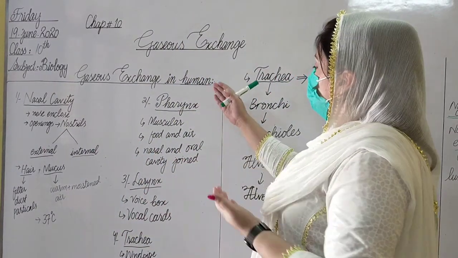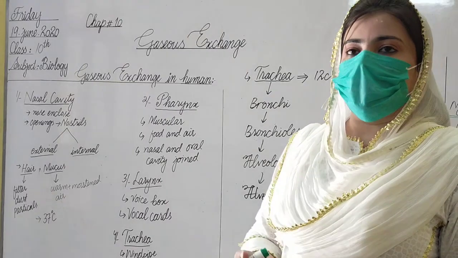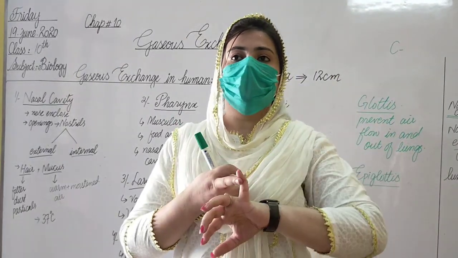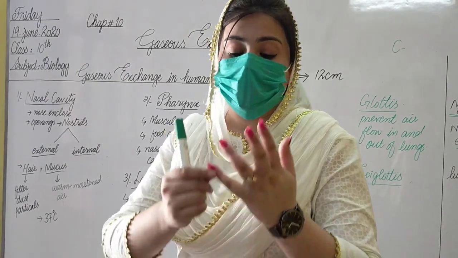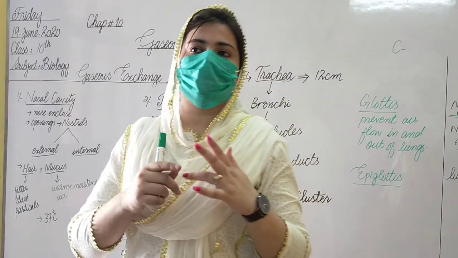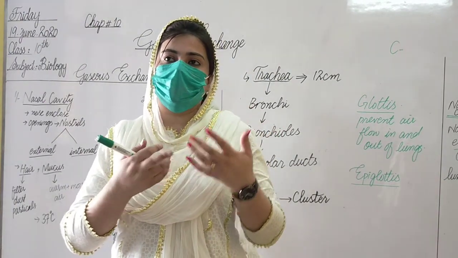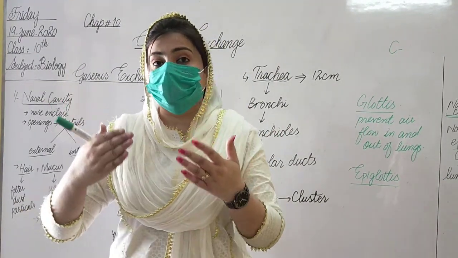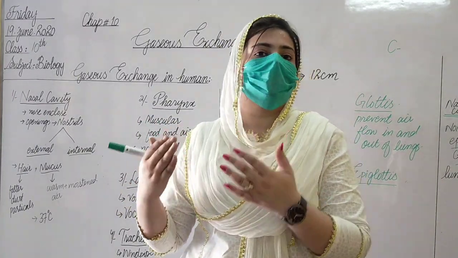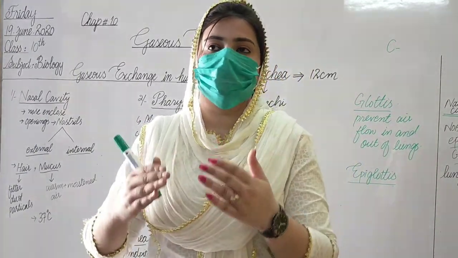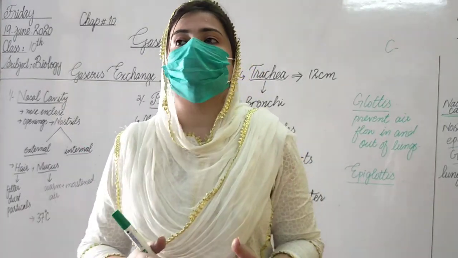Next, we have talked about the basic steps of the air passageway. The very first step is the nasal cavity, which means air comes into the nasal cavity. After the nasal cavity, it goes to the pharynx. After the pharynx, it goes to the larynx. After the larynx, it goes to the trachea. After the trachea, it goes to the lungs, and then to the bronchi and bronchioles. Then it goes to the alveolar ducts, and after the alveolar ducts, it goes to the alveoli. That is the main structural part of the lungs.